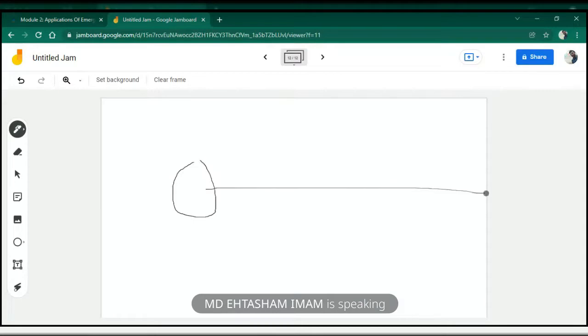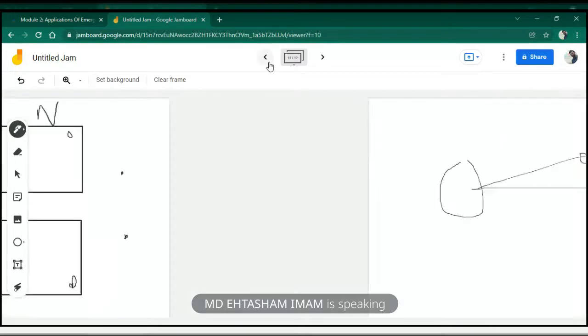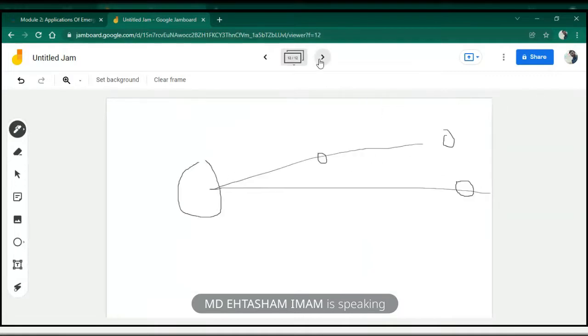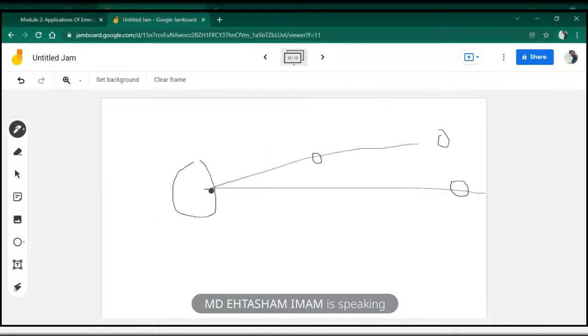It can tell that one object is here and another object is here, but it cannot tell the difference. We have two eyes, due to which we can use the difference in the images. If the images are very close to each other, it means the object is very far, and if the images are very far from each other, it means the object is close. We can use two eyes, but the camera has one eye. As a result, it is not able to tell which is far or which is near.